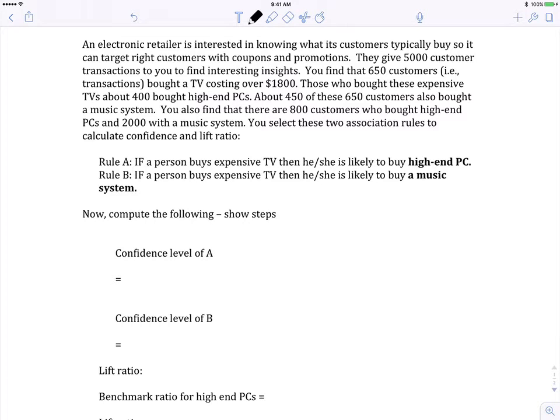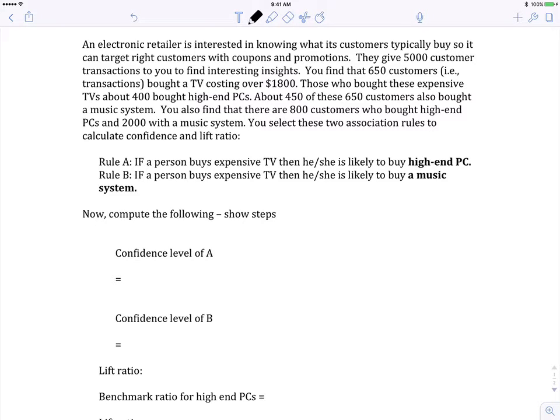We just looked at some of the fundamentals of how to evaluate association rules. So let's take a simple example to work through before we start using a tool like RStudio or Excel Miner. You can read the question to yourself for a few seconds.